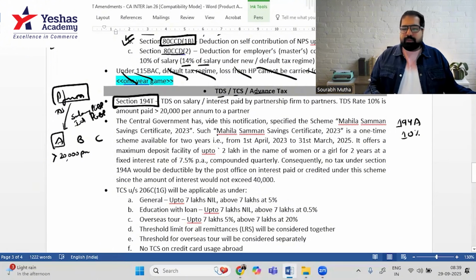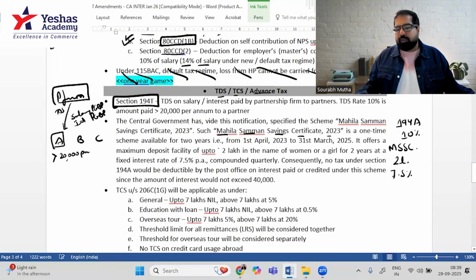There is a Mahila Samman Savings Certificate scheme introduced by the central government, whereby you go to the same bank, but you open a Mahila Samman Savings Certificate, MSSC. When you open this MSSC deposit, you can deposit a maximum of 2 lakh rupees and earn interest of 7.5% for 2 years. So, limited scheme, limited amount, but good interest rate. Now, in this scheme, whatever interest you earn, there will be no TDS. It will be taxed, but there will be no TDS.